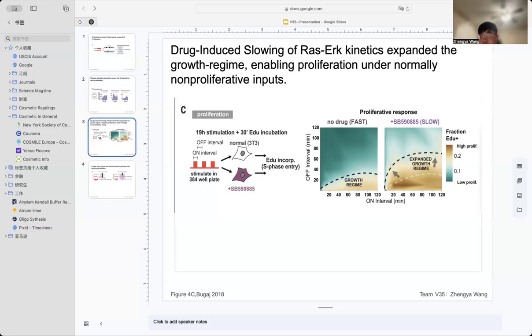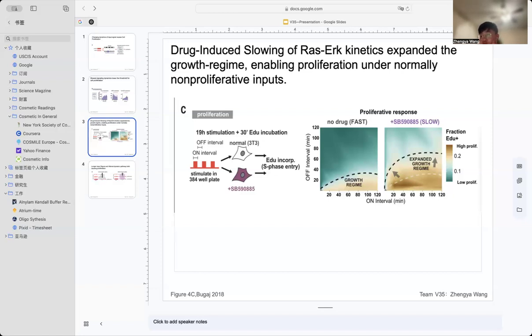The y-axis represents the off duration, how long the signal is off. And the color intensity represents the percentage of proliferating cells, EdU-positive cells. Control group is no drug.